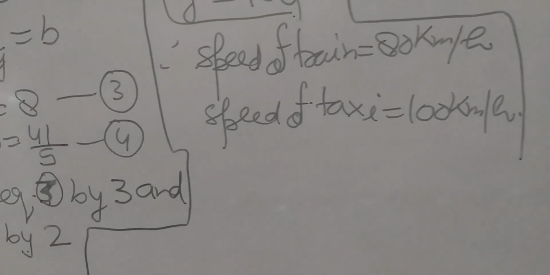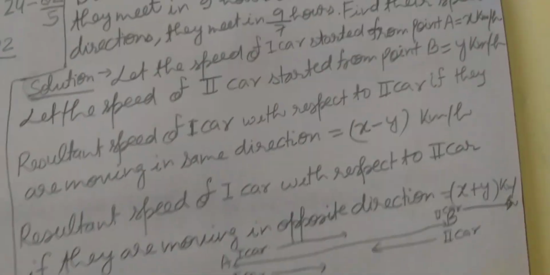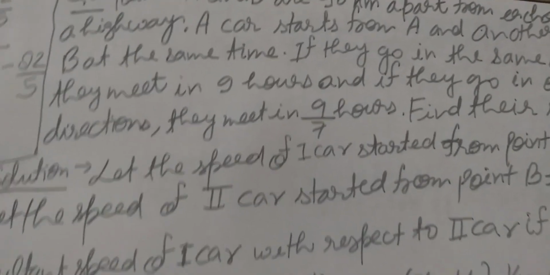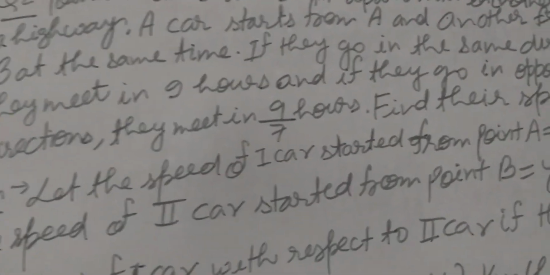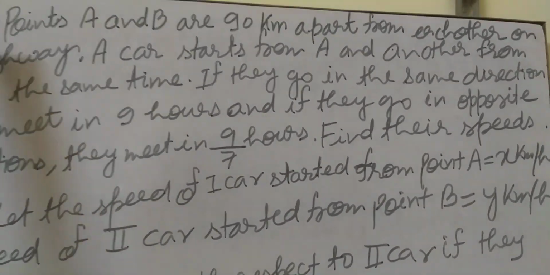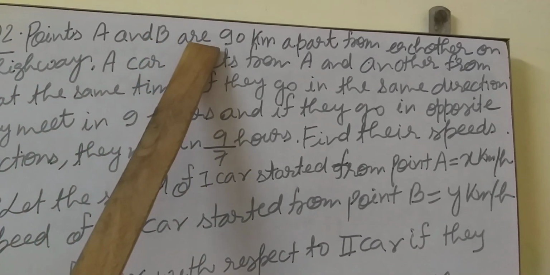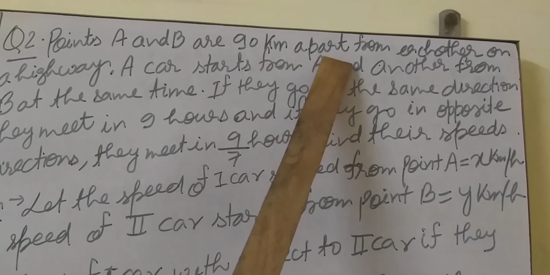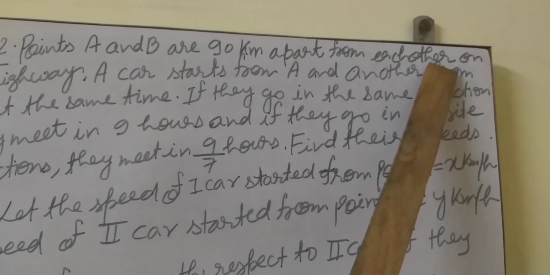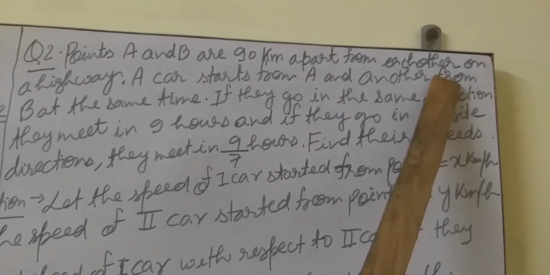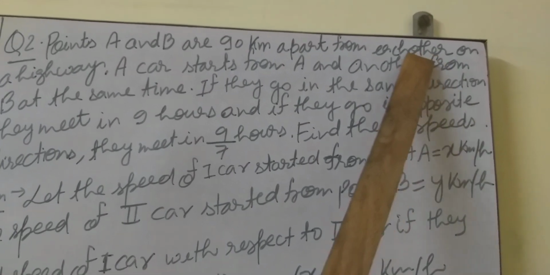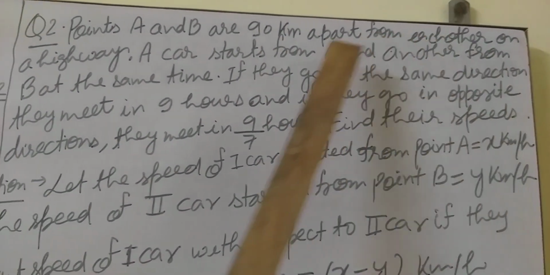Okay students, now I am going to take the next question based on speed, distance, time. Question number 2, students. Points A and B are 90 km apart from each other.